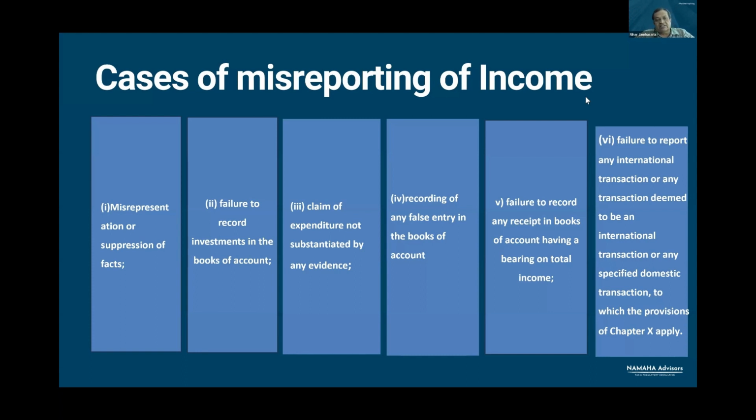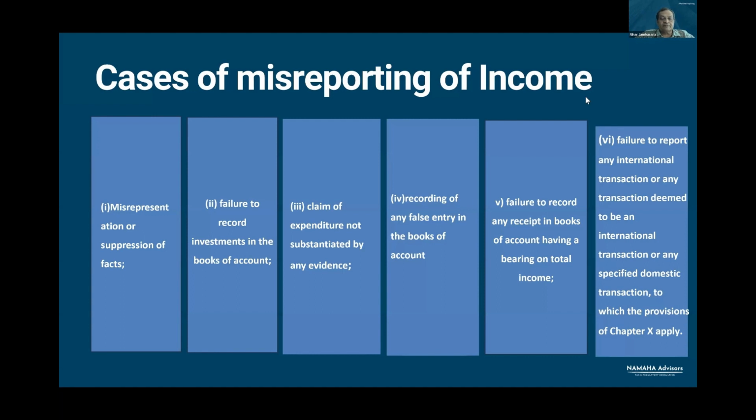Otherwise, there is no sense in including this here, at the same time including this in separate provisions 68, 69, 69A, B, C, D. Levying tax under 115BB, levying separate rate of surcharge, levying separate penalty. The next situation is also similar.